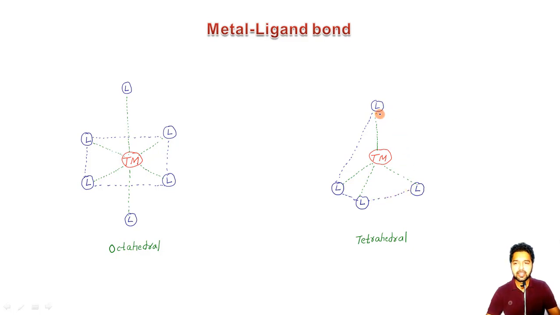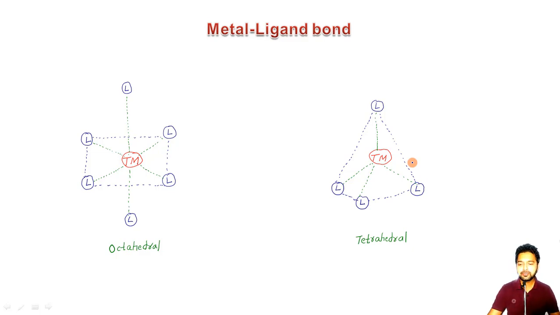So once again, dear students, I think this is the most common picture which comes into our minds when we hear a transition metal complex: an octahedral type of geometry or a complex having a tetrahedral type of geometry.